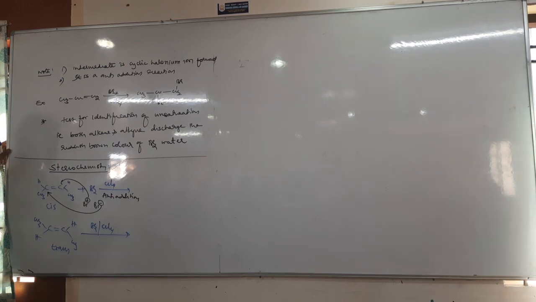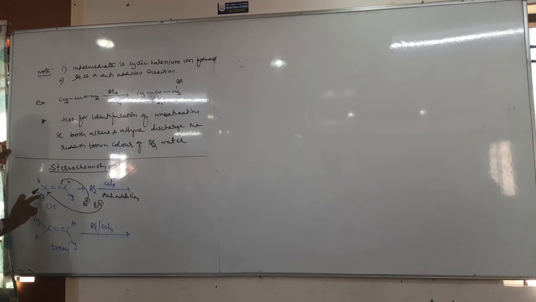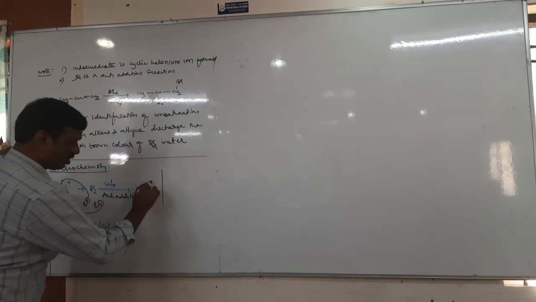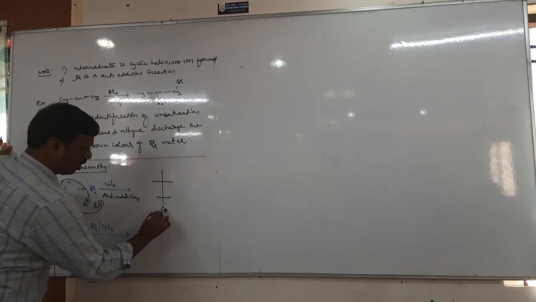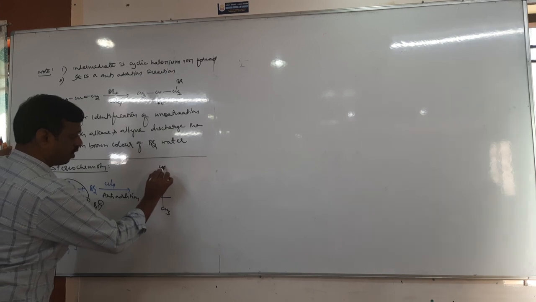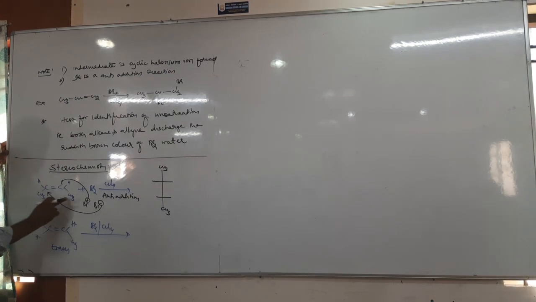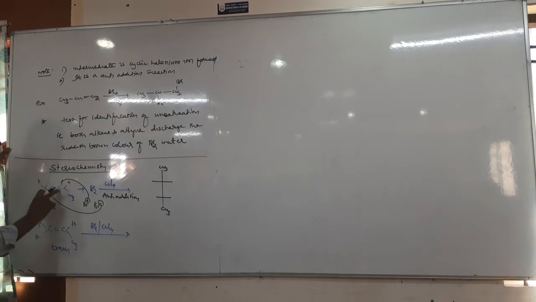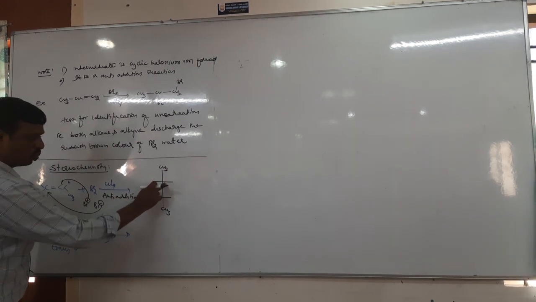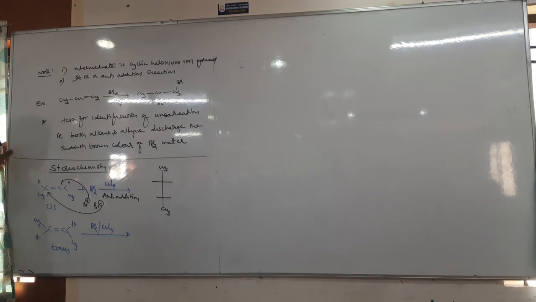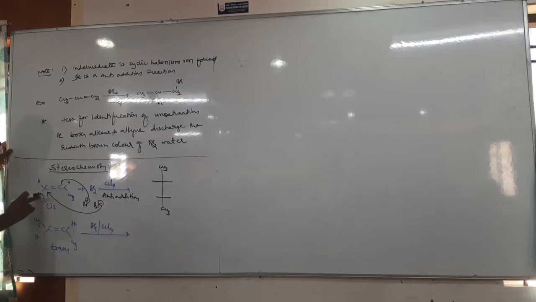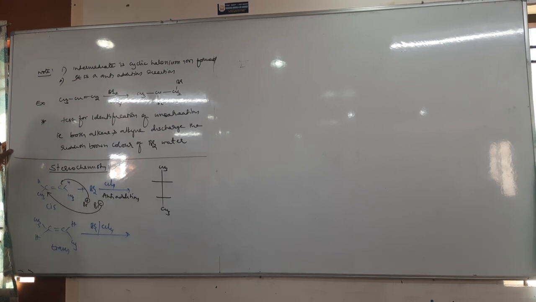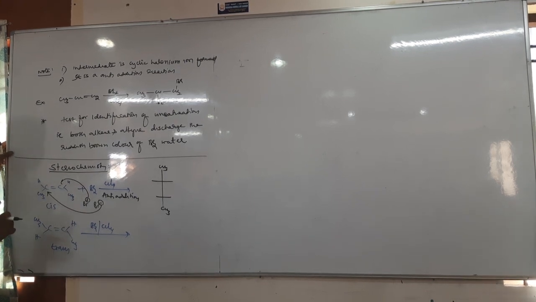Then the product is, see, here 1, 2, 3, 4. 4 carbons now. I'll write like this. Methyl group down. Methyl, methyl, same side. 1, 2, 3, 4 carbons. So methyl groups are on the same side, but bromine is opposite.